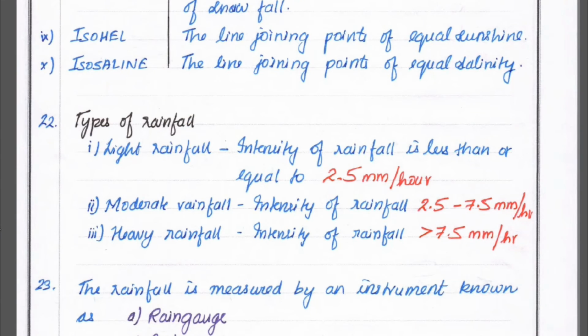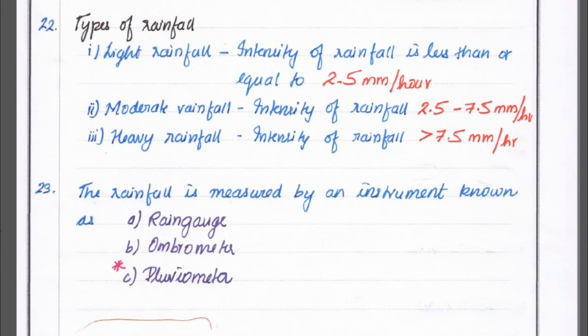Next is the types of rainfall. There are three types: light rainfall, moderate rainfall and heavy rainfall. In light rainfall, the intensity is less than or equal to 2.5 mm per hour. In moderate rainfall, the intensity is 2.5 to 7.5 mm per hour. In heavy rainfall, the intensity is more than 7.5 mm per hour. Rainfall is measured by instruments known as rain gauges, ombrometer or pluviometer.